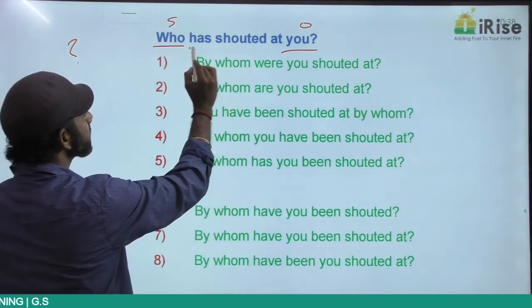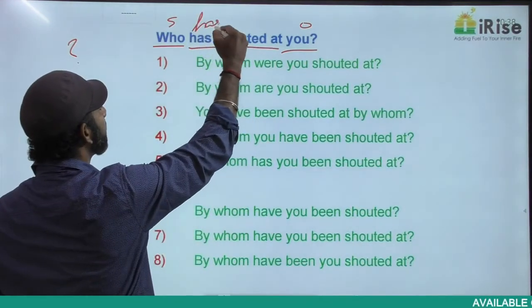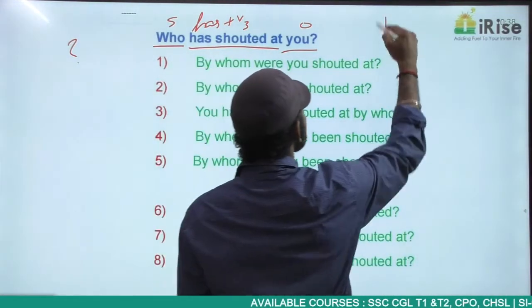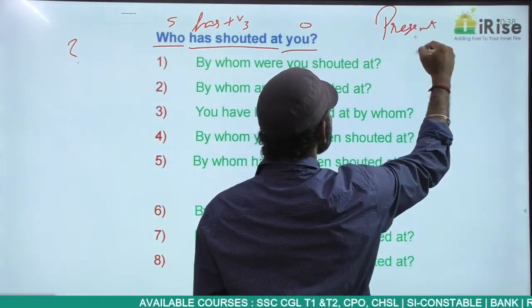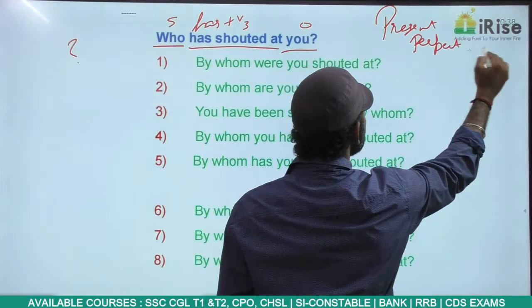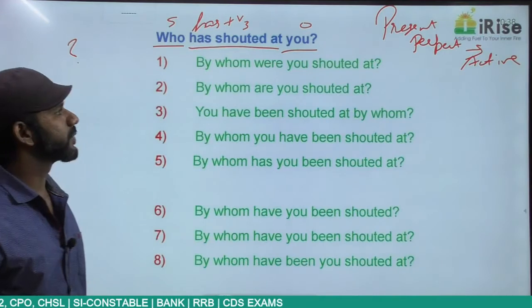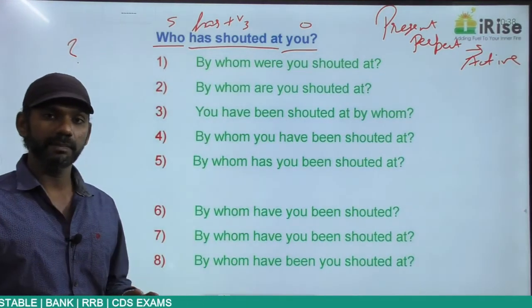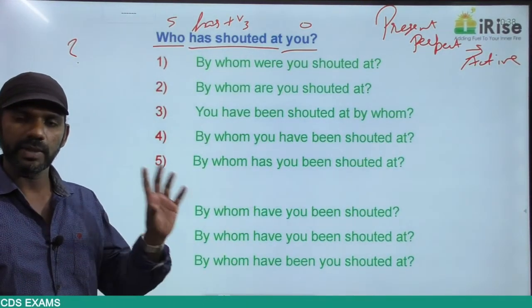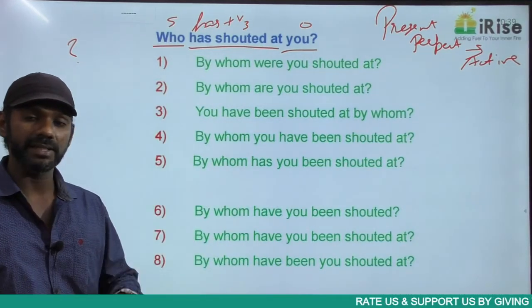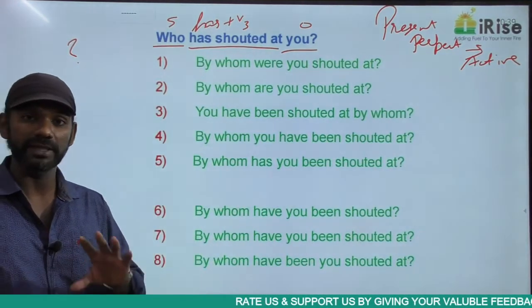Then has shouted at is has plus V3. Has plus V3 is the structure of present perfect tense in the active voice. So the question is in the active voice, present perfect. The answer must be in the passive voice and it must be present perfect itself.